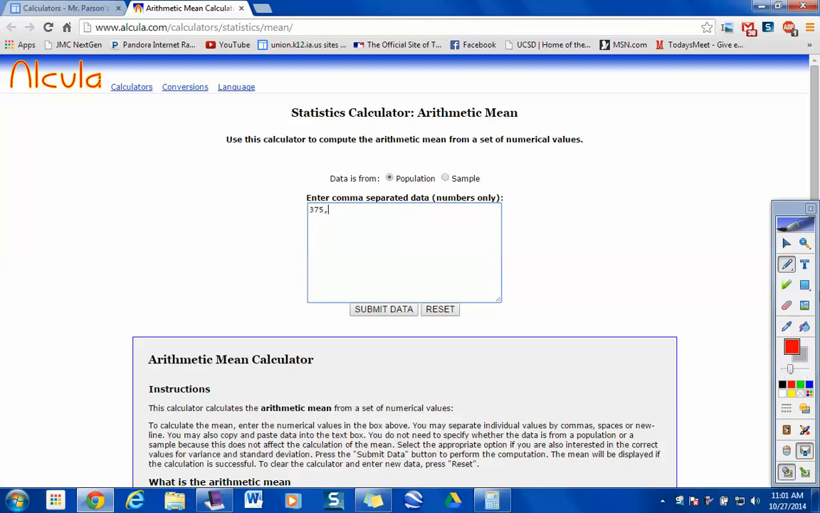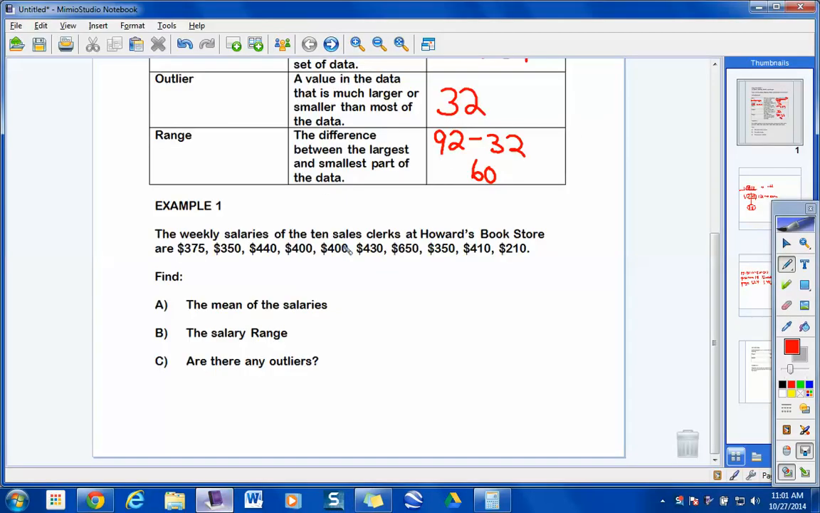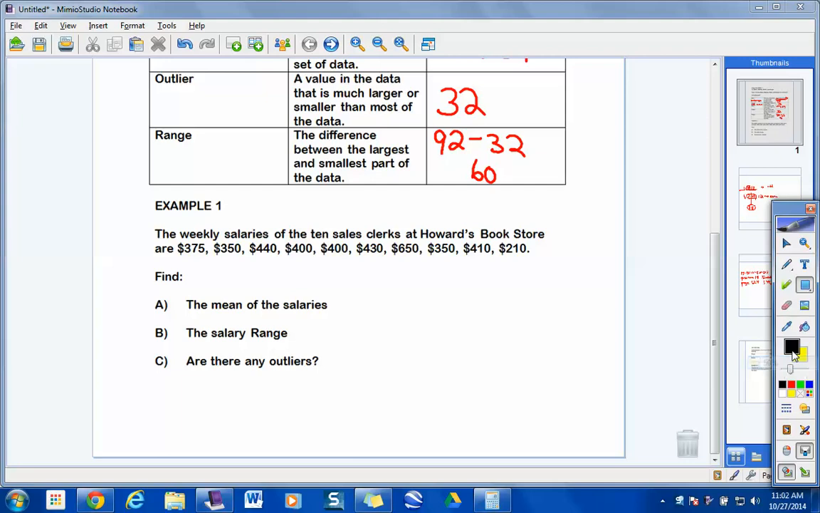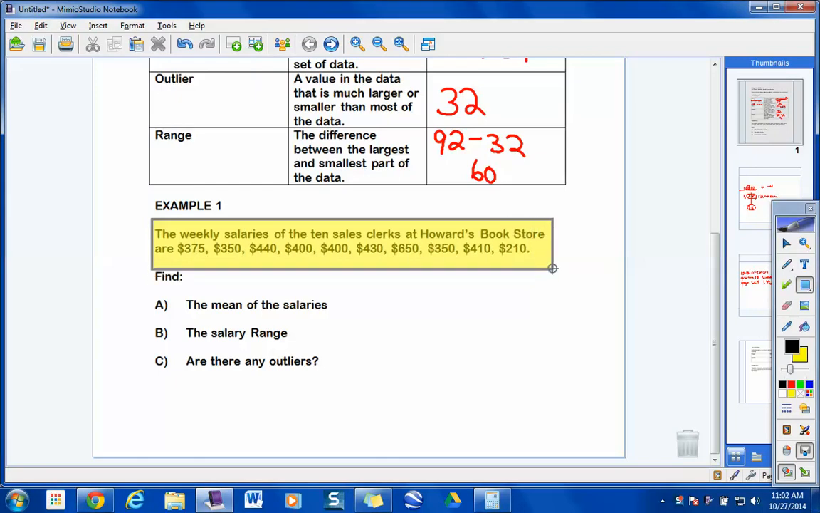Megan, you want to read the rest of them for me? Example one on the notes. The salaries is where I'm at. Hang on a second. I need these salaries read right there. Okay.